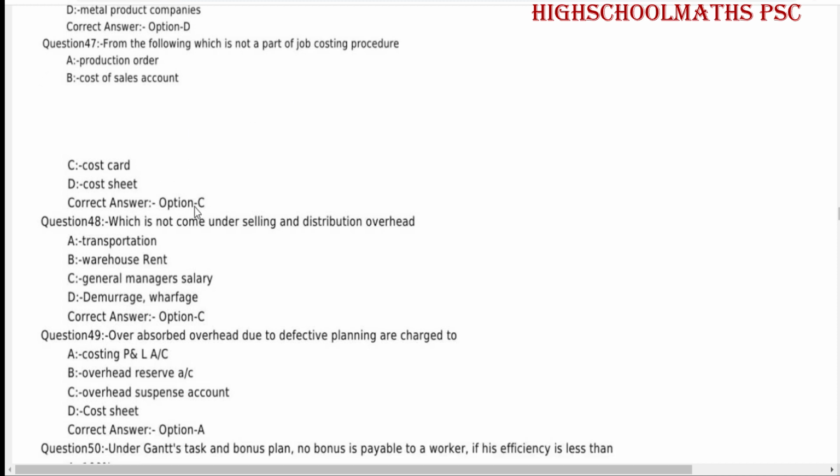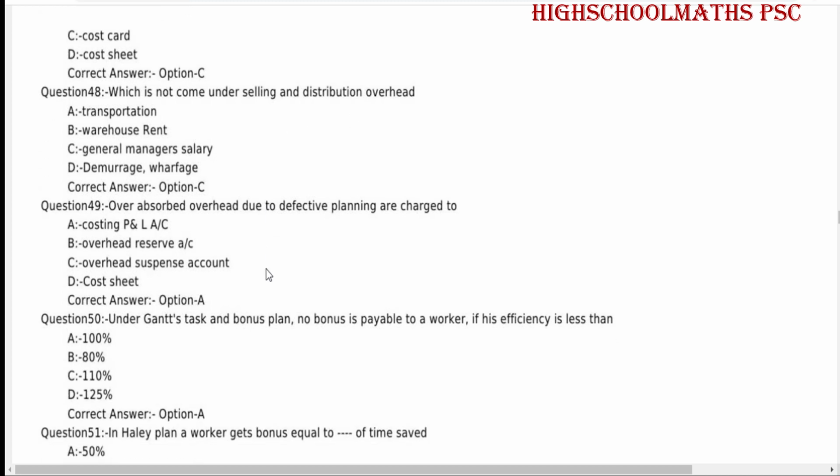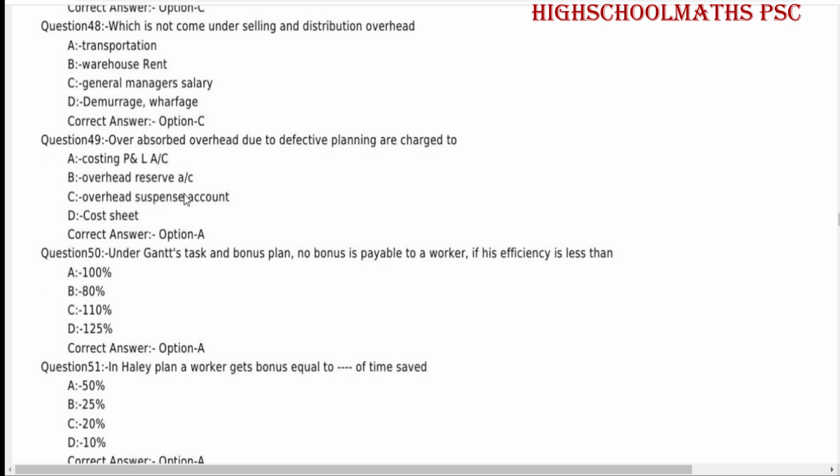Cost card. Which is not come under selling and distribution overhead? General manager's salary. Over absorbed overhead due to defective planning are charged to costing P&L account.